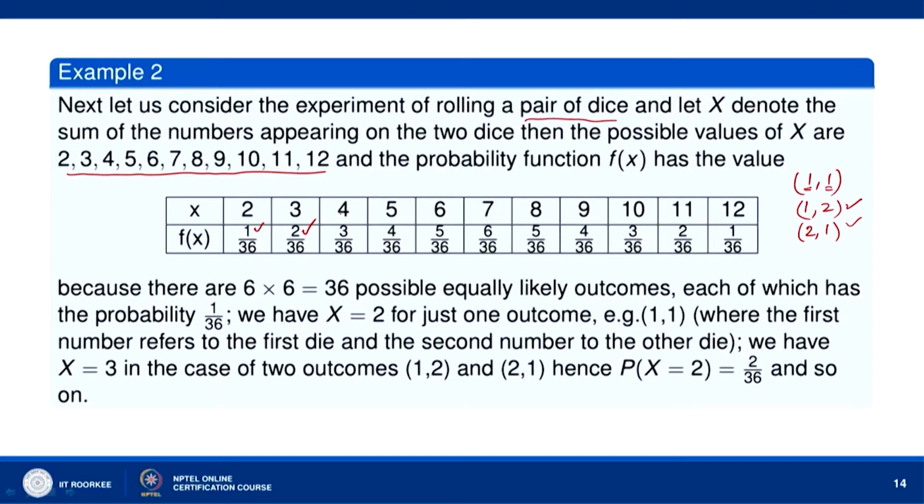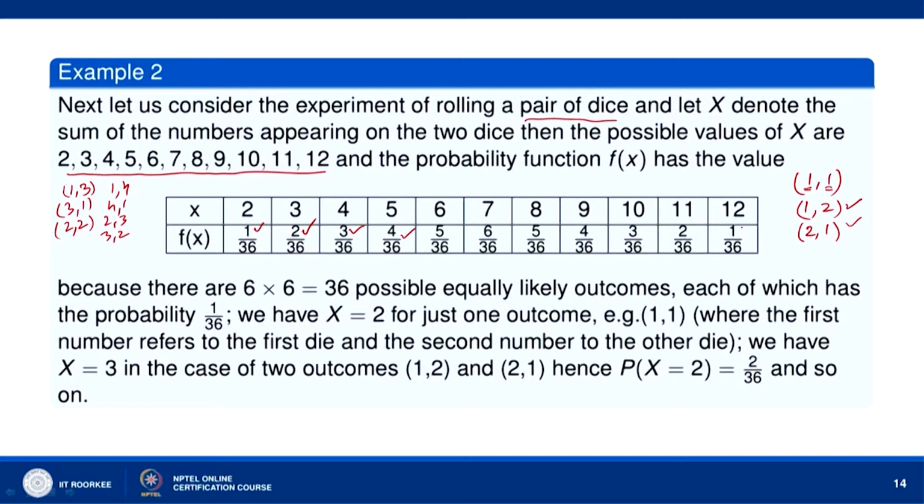Now, the sum on the 2 dice will be 4 if we have (1, 3), (3, 1), (2, 2). There are 3 possibilities, and each one has probability 1 by 36. So, we have 3 by 36. Similarly, 5 can come when we have (1, 4), (4, 1), (2, 3), (3, 2), so we have 4 possibilities, each one has probability 1 by 36. So, we get the probability of having sum 5 as 4 by 36.